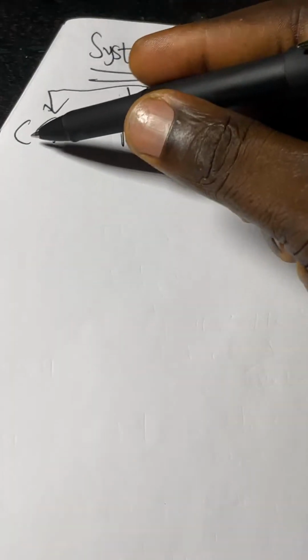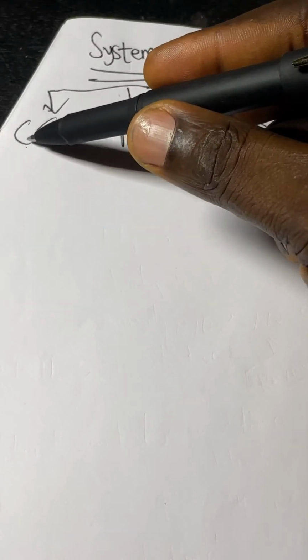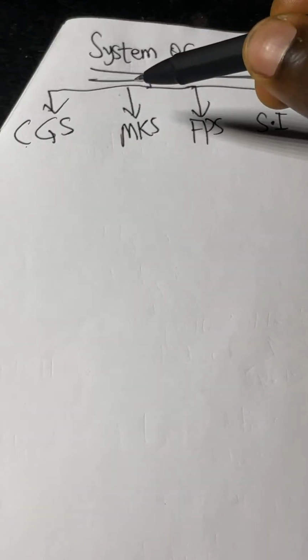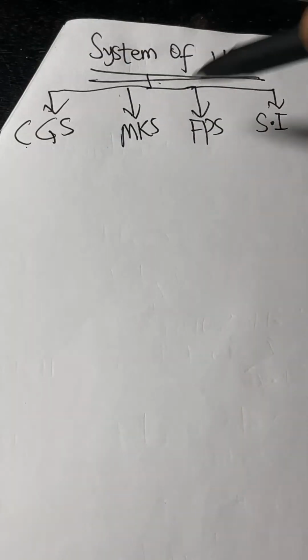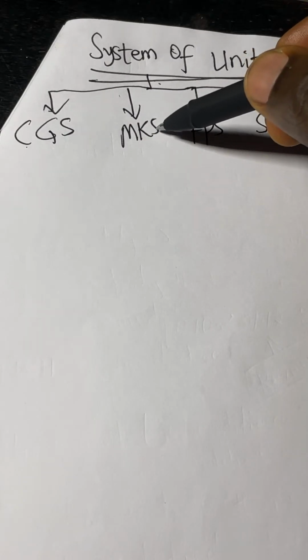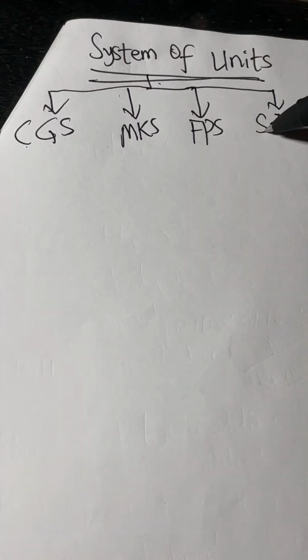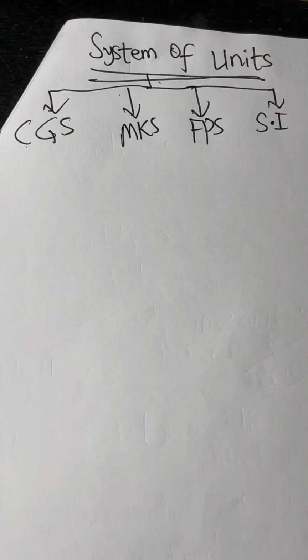So we'll be discussing this system of units. I've told you time without number that a unit is the yardstick with which quantities are measured. Just master this. What does this one stand for? Centimeter, gram, seconds. Meter, kilogram, seconds. Foot, pound, seconds, and Système International. All these are the distinct basic ones that you need to know.